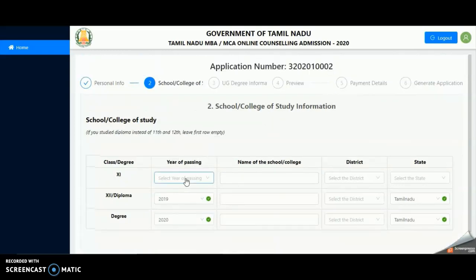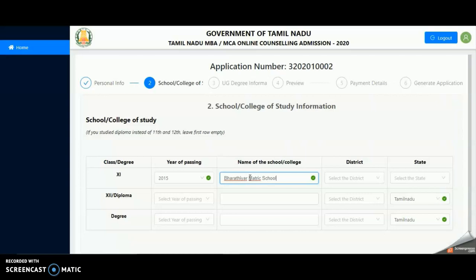You will be prompted to enter the school or college of study information. If you have studied diploma instead of 11th and 12th, you can leave the first row empty. You are supposed to enter the year of passing, name of the school or college, the district and state of the school or college for 11th, 12th or diploma courses and your degree course.